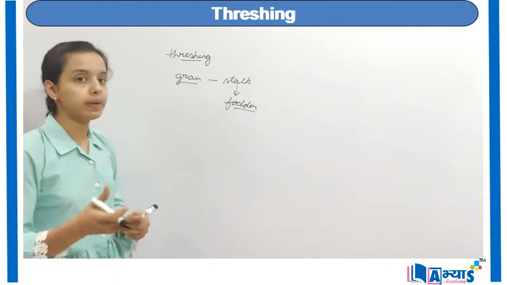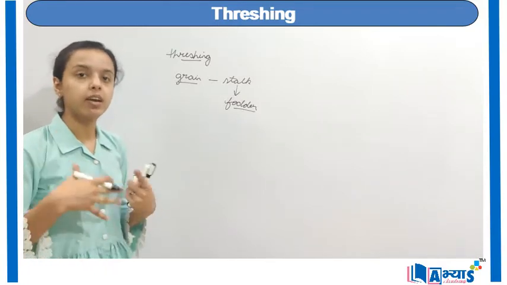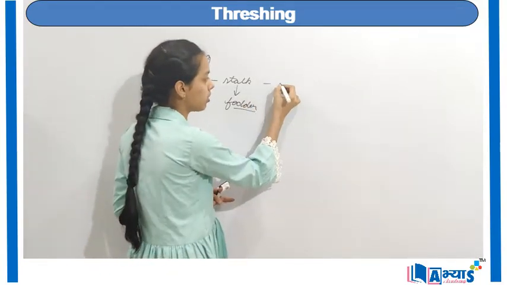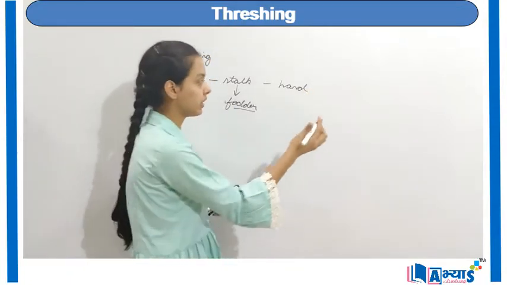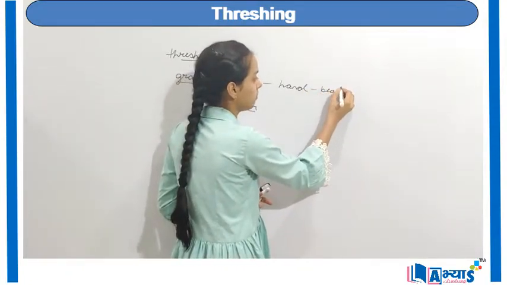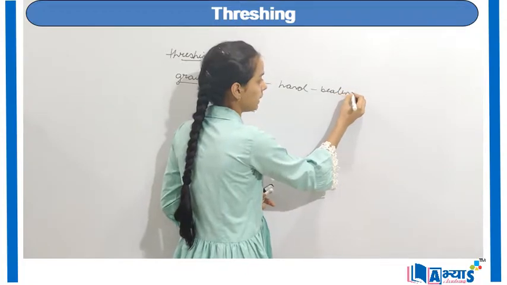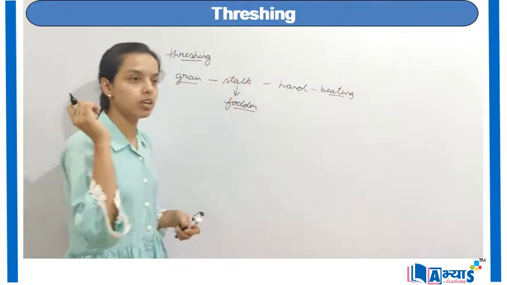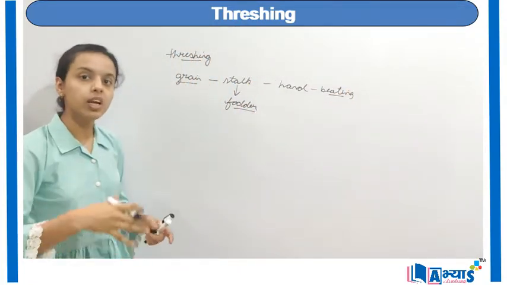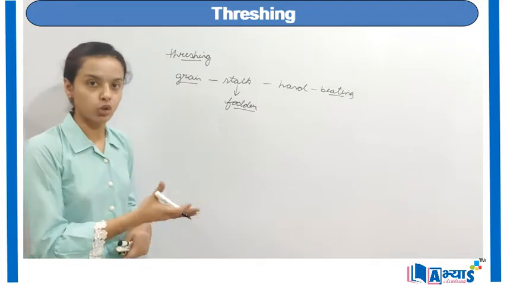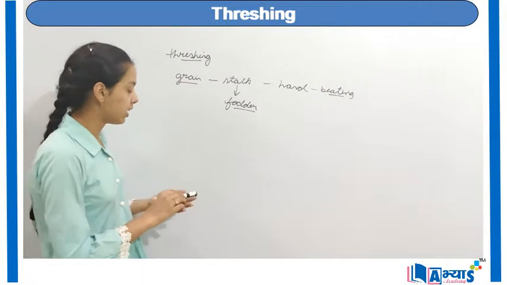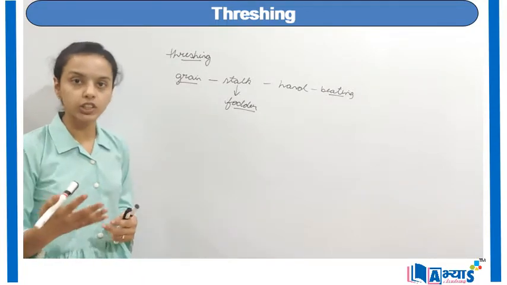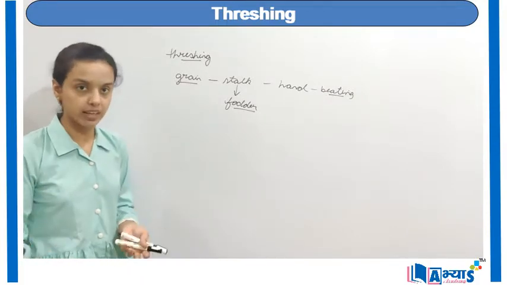Now when we want to separate the grain from the stalk, it can either be done with the help of a hand. Basically, hand means by beating them. So when we beat them against a wall or on the ground, the grains will separate from the stalk, or it can also be done with the help of machines. So basically, there are three methods by which threshing is done, particularly in a country like India.